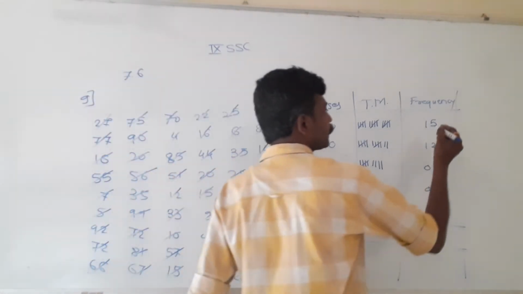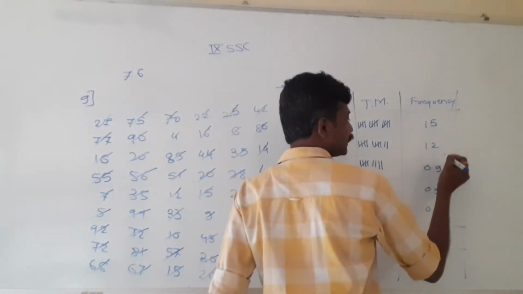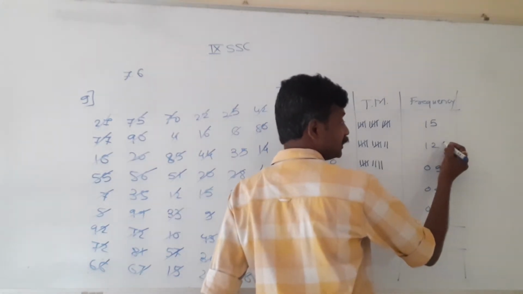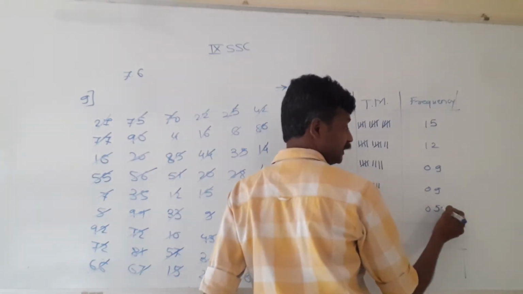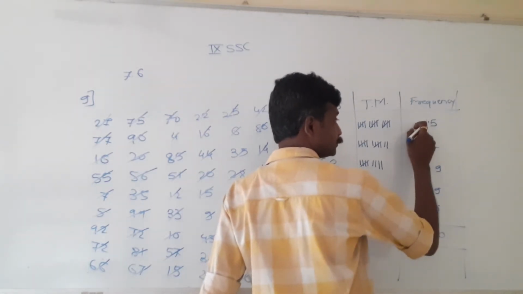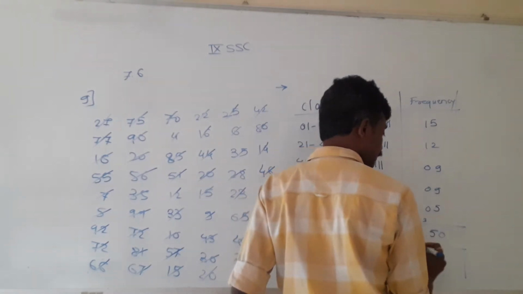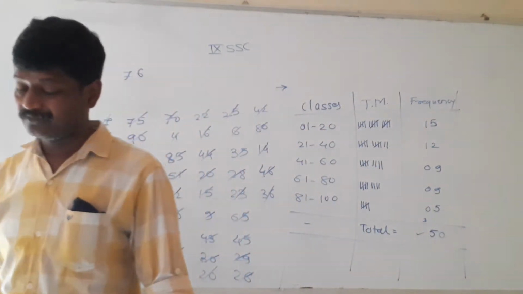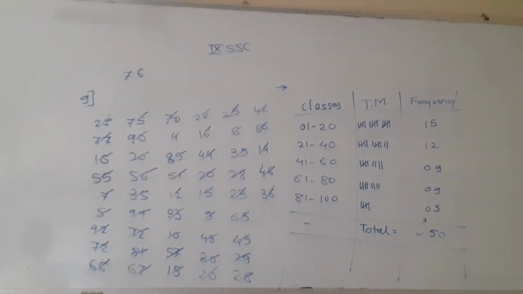Let us see. 5 plus 2, 7, 9 plus 9, 18, 18 plus 7, 25, 25 plus 5, 30, 0 carry 3, 3 plus 1, 4, plus 1, 5. The total is here 50, and the information in the question is also about 50 milk month. So in this way we can convert the given data in the group frequency distribution.